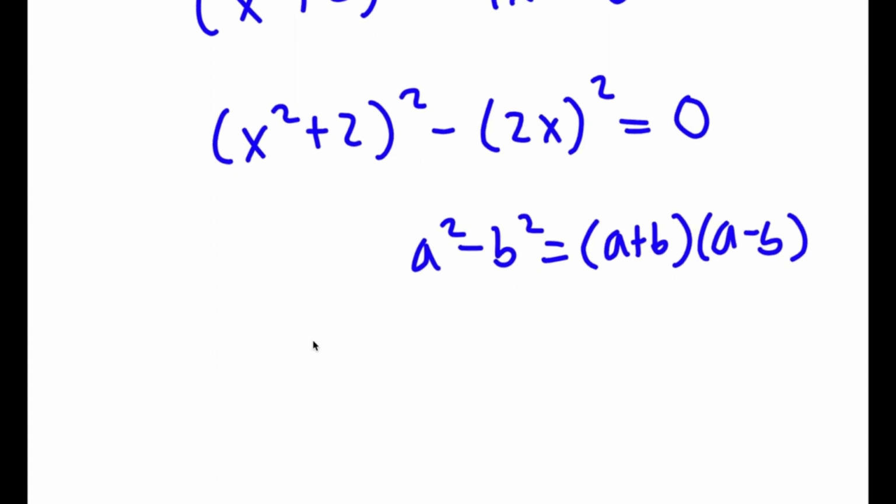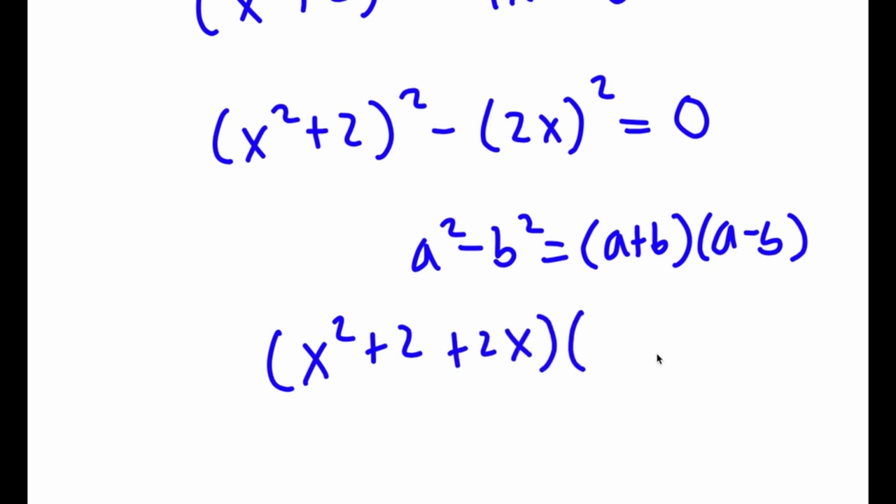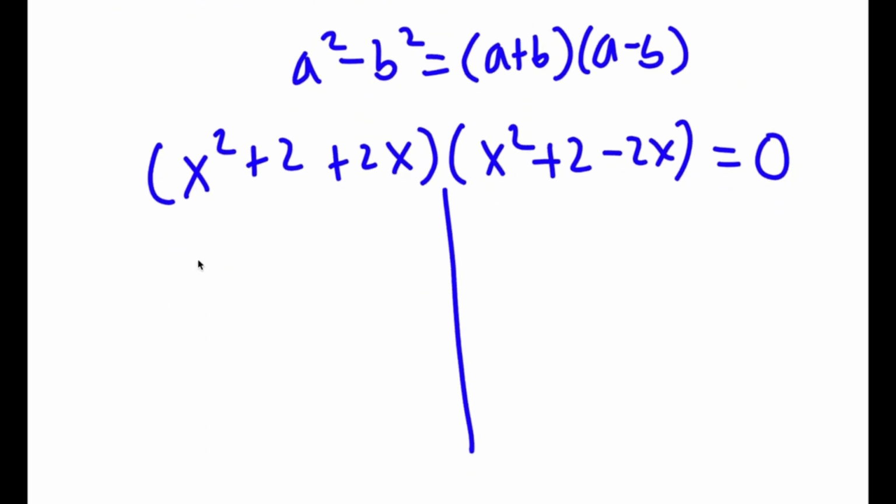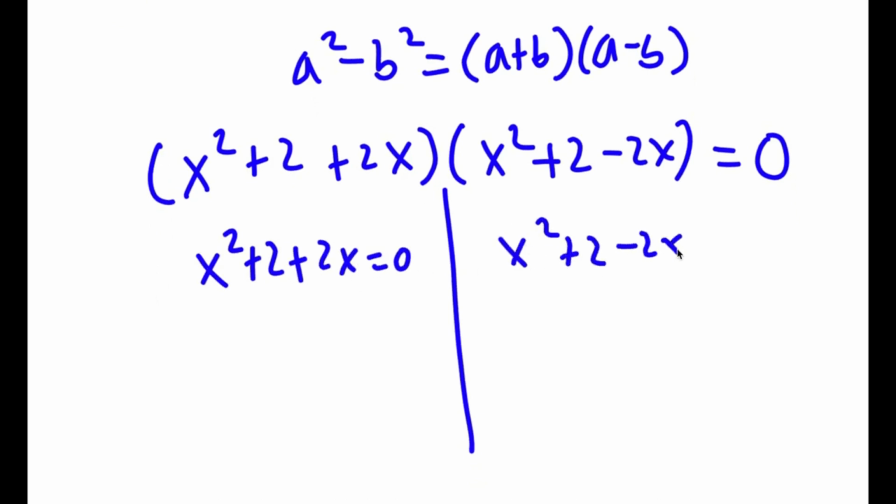So this is going to equal x squared plus 2 plus 2x times x squared plus 2 minus 2x. This is equal to 0. So now this gives me two equations. I have x squared plus 2x is equal to 0, and I have x squared plus 2 minus 2x is equal to 0.